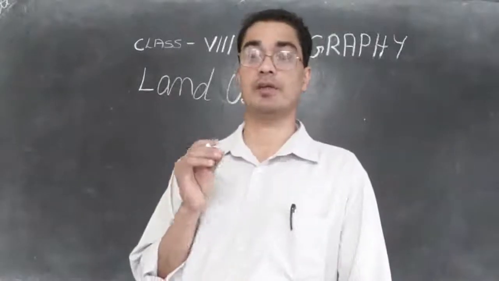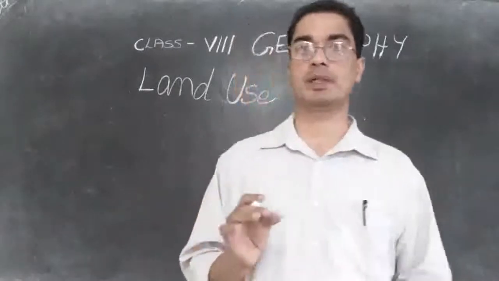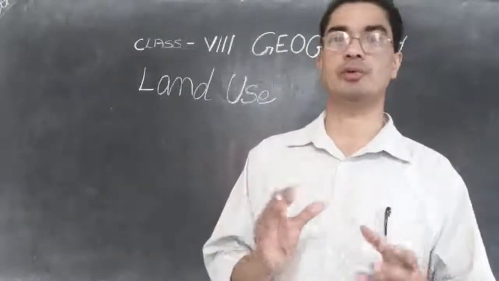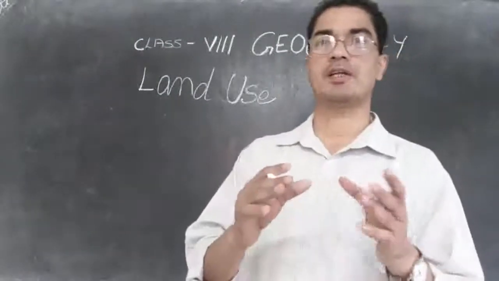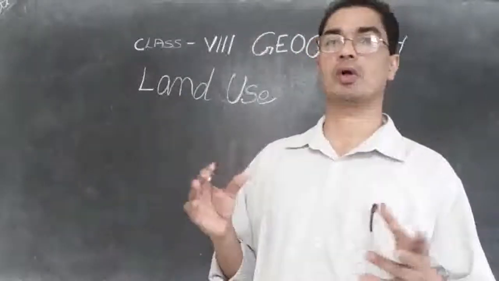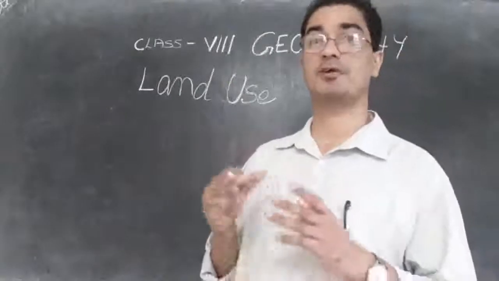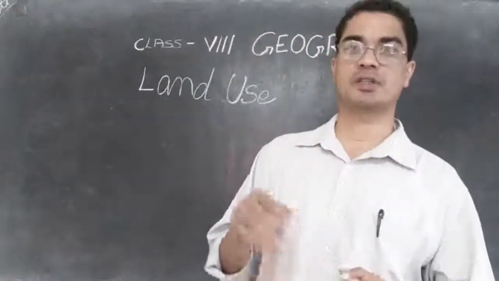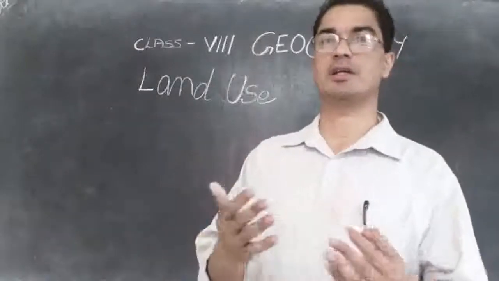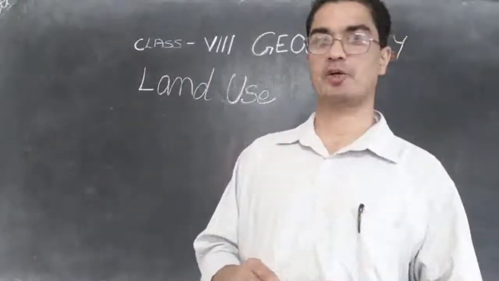People who are living there should have proper technology. They should have proper know-how on how to use it. Suppose the land is very fertile, but the people who are living there don't know how to cultivate. They have no technology. They go with a spade and keep digging, and by the time they finish digging, the monsoon will be over and they cannot cultivate.